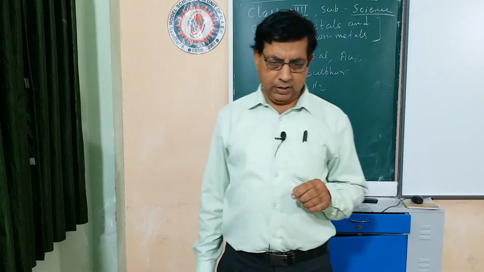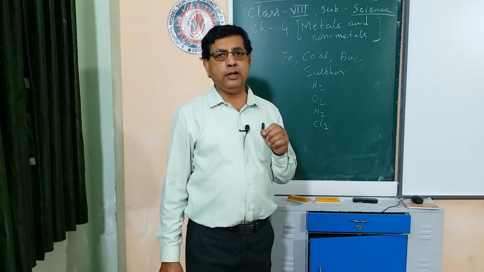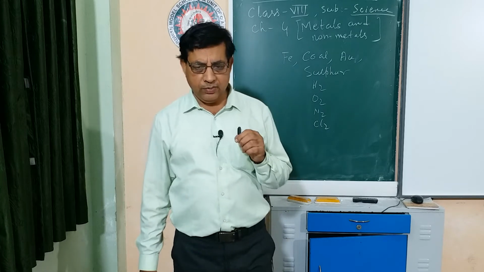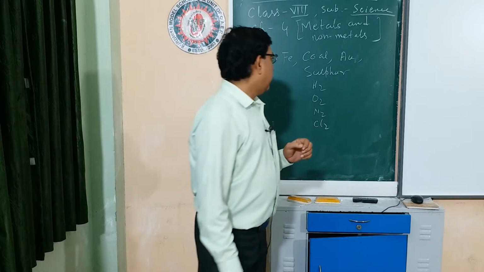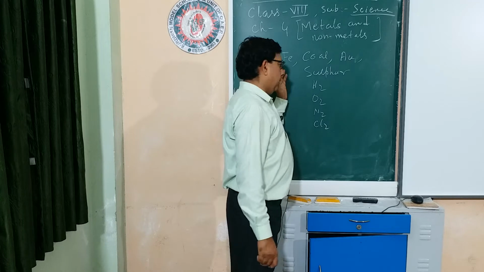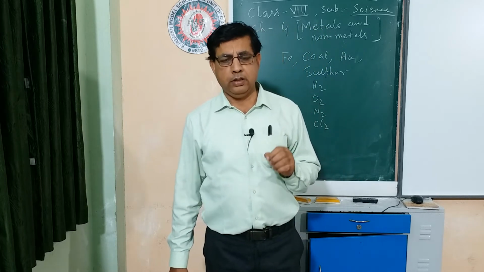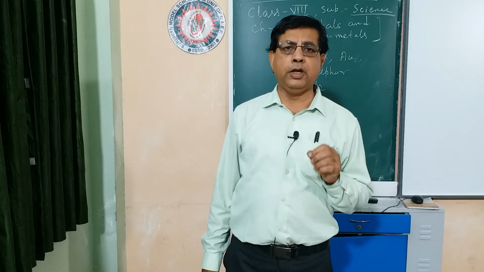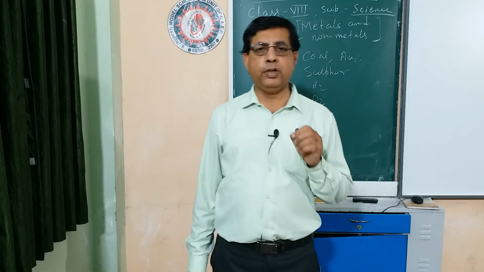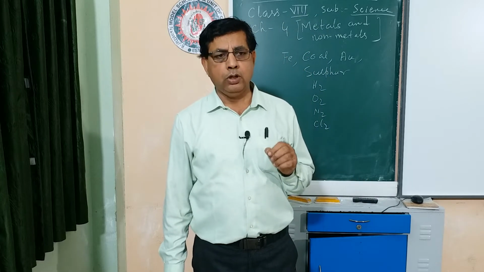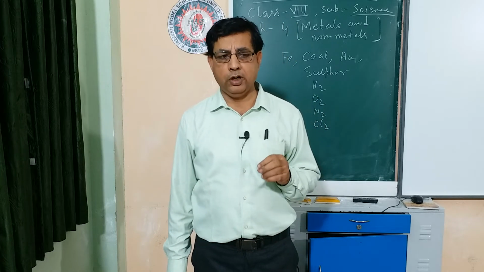Now in this chapter I will discuss the physical properties of metal and non-metal, that is, the difference between their physical properties. In case of metals, they are very hard, having high melting point and boiling point. Say iron has a melting point above 1500 degrees centigrade. Gold, silver, tungsten also have very high melting and boiling points.